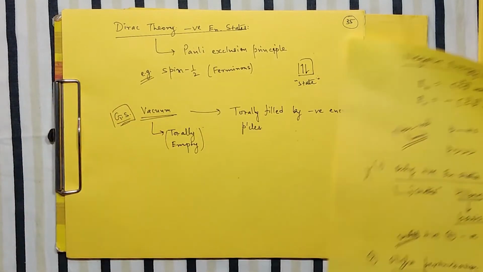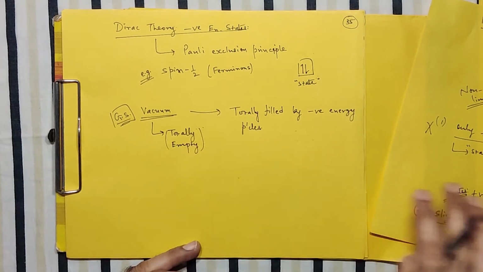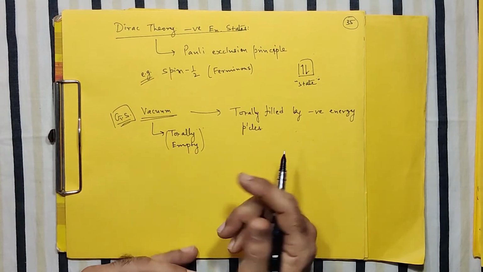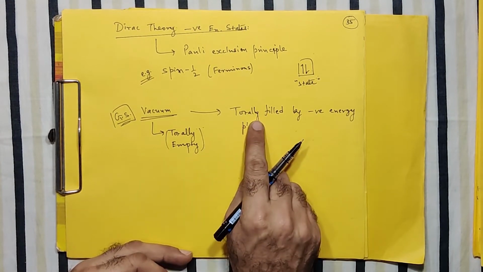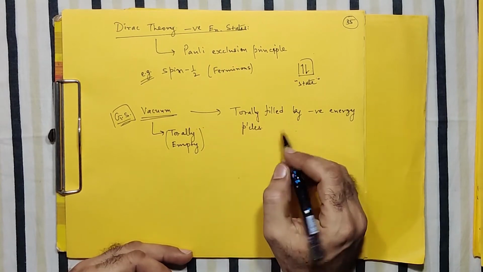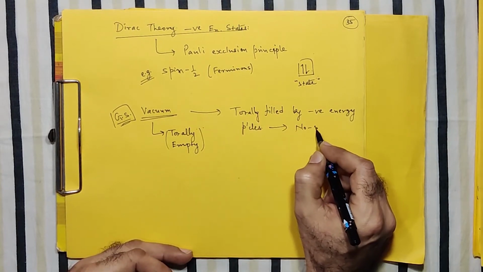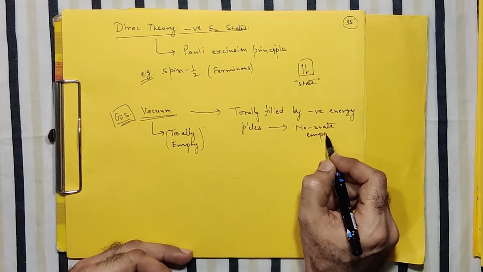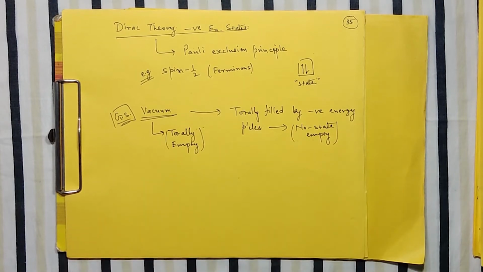So all of them are completely filled, and this is totally against our common understanding about the vacuum state, which we believe to be totally empty, whereas Dirac has thought brilliantly that they are all fully filled. So no states empty. This redefinition of the vacuum has a very great implication. In fact, it seems very unconventional, but it has a very great implication.